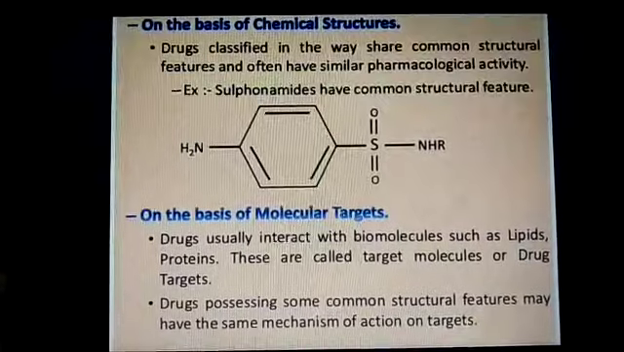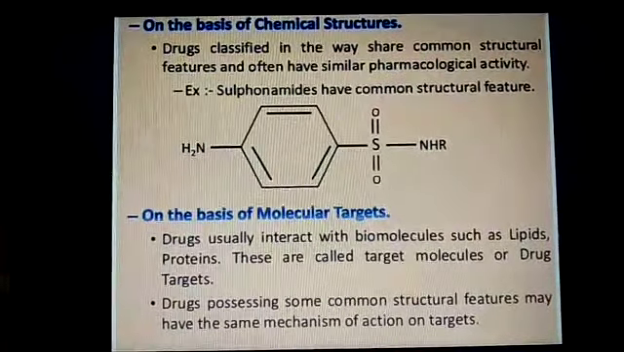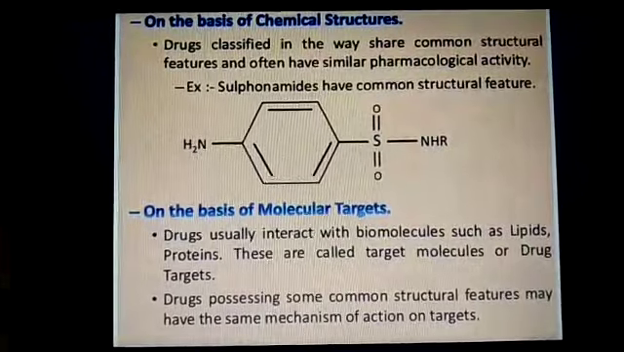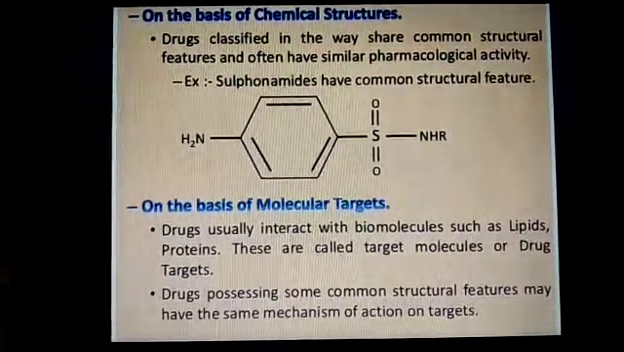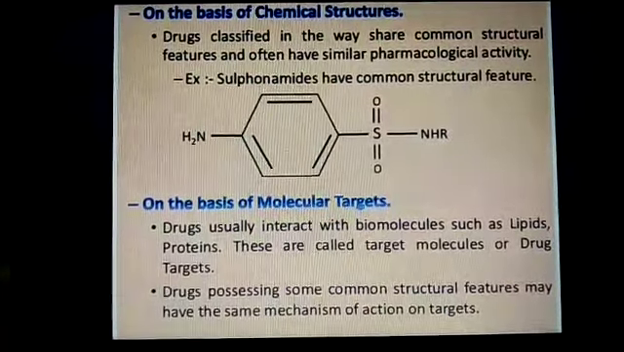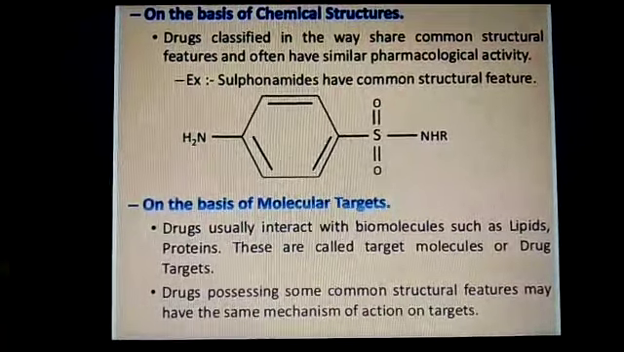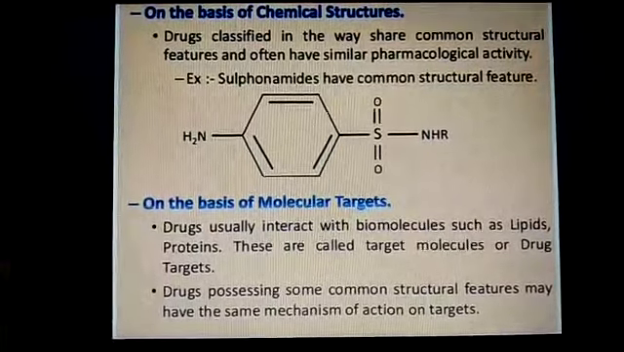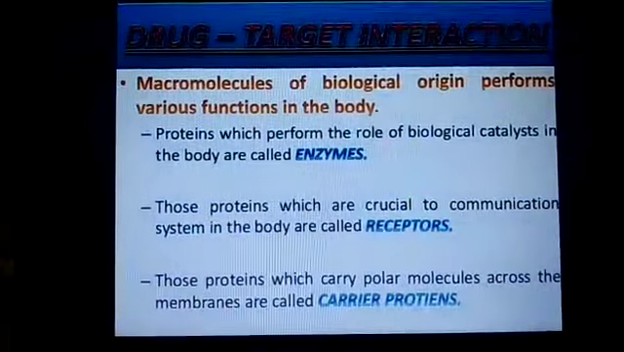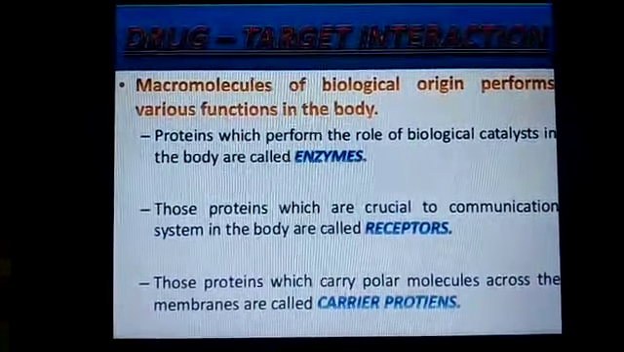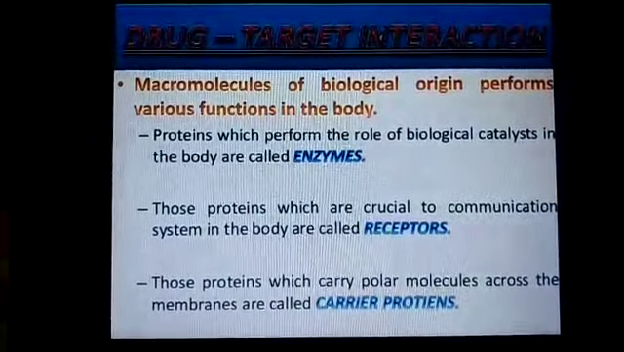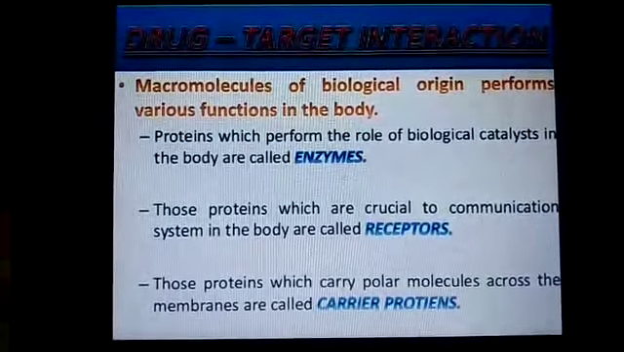Fourth, on the basis of molecular target. Drugs usually interact with biomolecules such as lipids and proteins. These are called target molecules or drug targets. Drugs possessing some common structural features may have the same mechanism of action on the target molecules. Drug-target interaction. Macromolecules of biological origin perform various functions in the body.